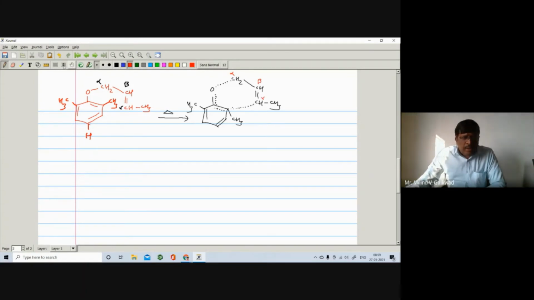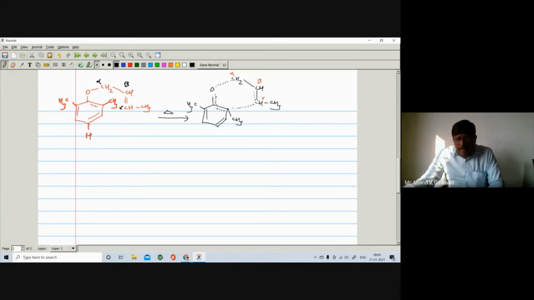What happened here? This double bond, there is a CH, this double bond undergoes breaking, so it carries single bond character.